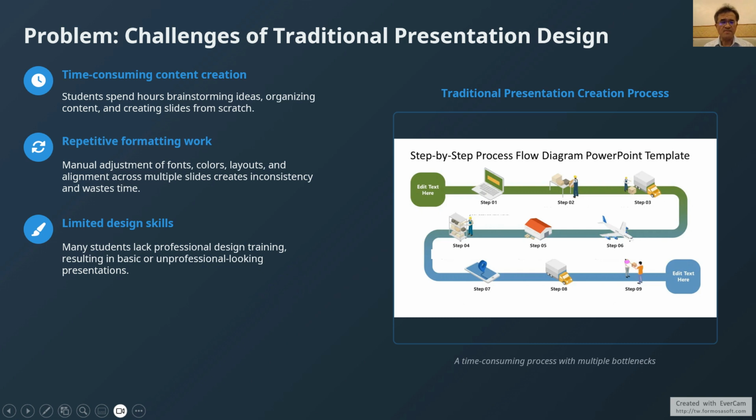Third, many students lack professional design training, resulting in basic or unprofessional-looking presentations. As you can see in the flow chart, the traditional process involves multiple bottlenecks that slow down your work and impact the final quality.